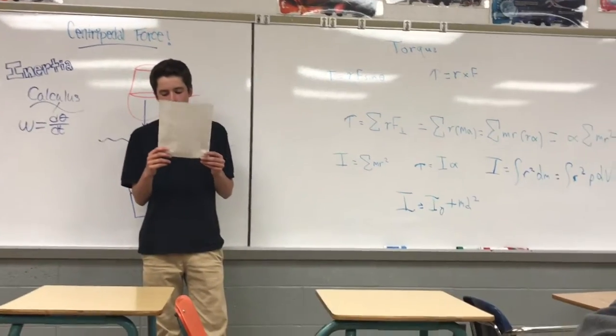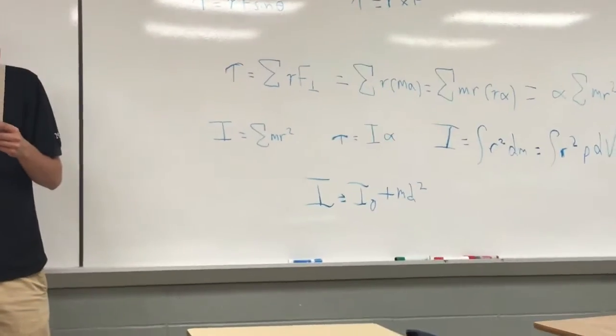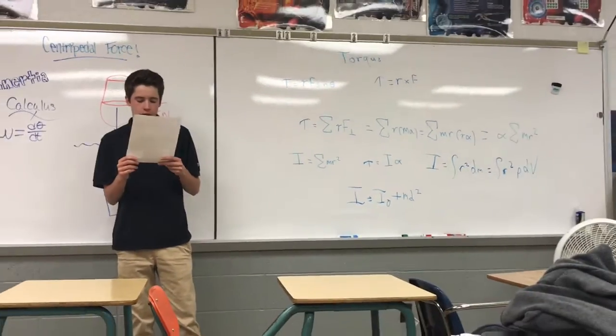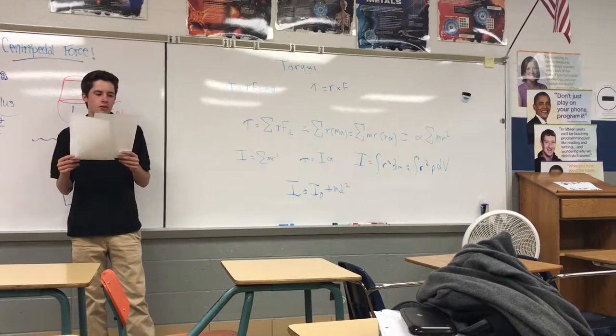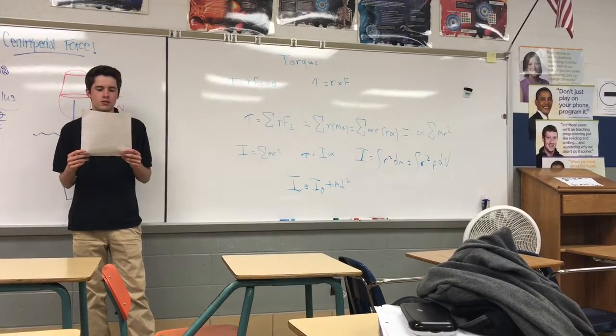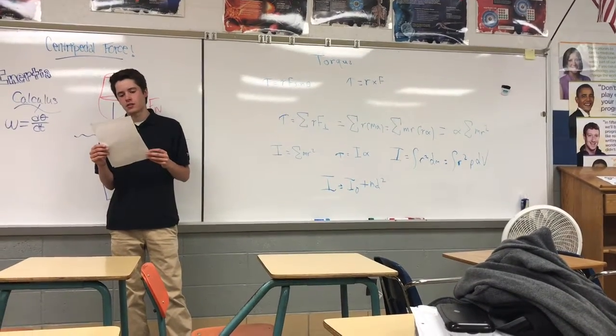The moment of inertia depends on how mass is distributed around an axis. A mass further from the axis has a higher moment of inertia than the same mass closer to the axis. The moment of inertia is not unique for any object in general. The moment of inertia is different for every axis of rotation.